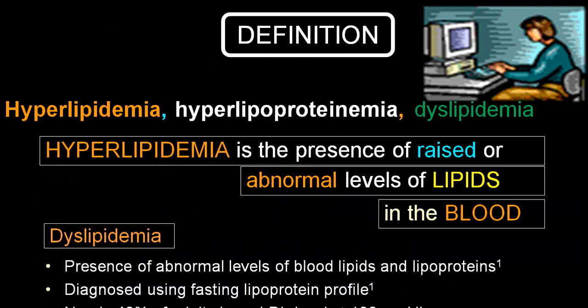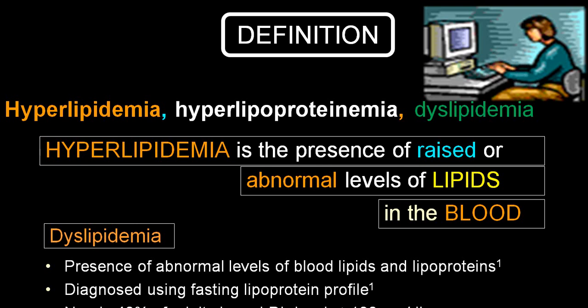Hyperlipidemia means increased level or increased amount of lipids in blood, that is, abnormal level of lipids in blood, the simplest definition. Dyslipidemia means presence of abnormal level of blood lipids and lipoproteins.